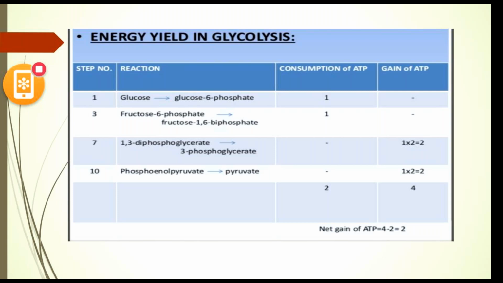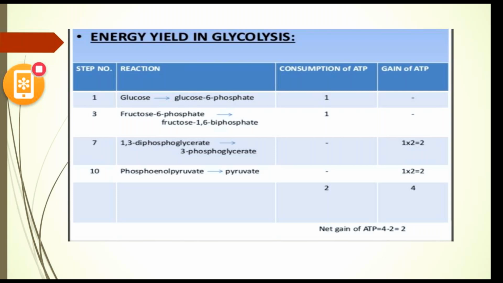Here glucose is converted to glucose 6-phosphate. We consumed one ATP molecule in the first step of the preparatory phase, and in the third step fructose 6-phosphate gives rise to fructose 1,6-bisphosphate. Here also we consumed one ATP molecule in step 3, and then the payoff comes in step 7.